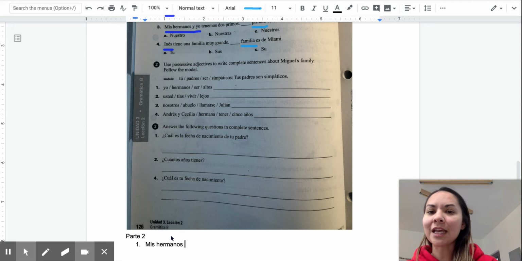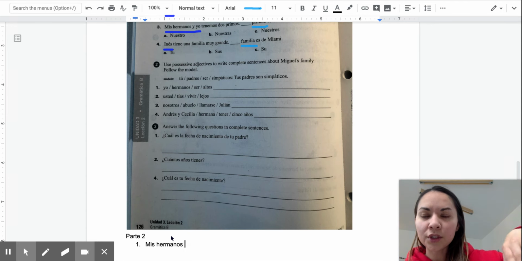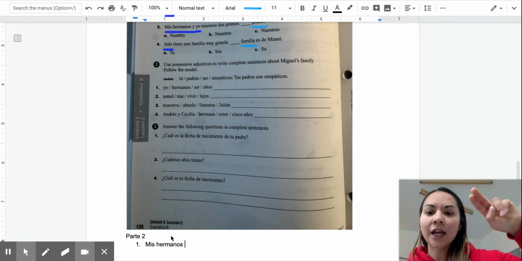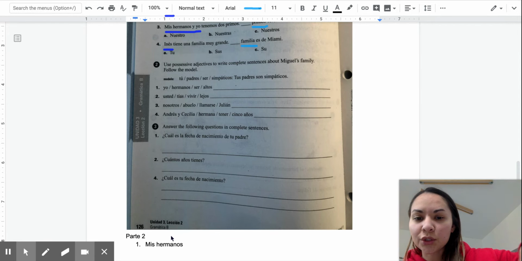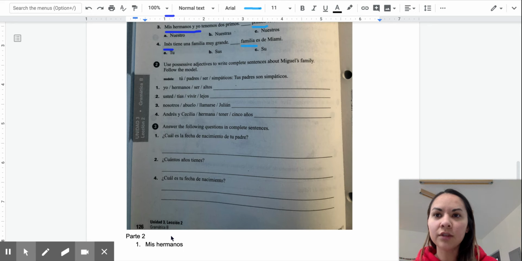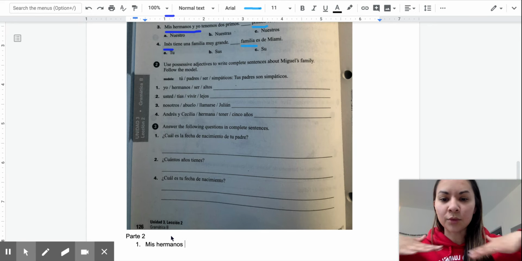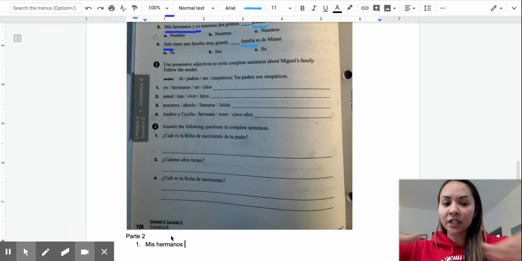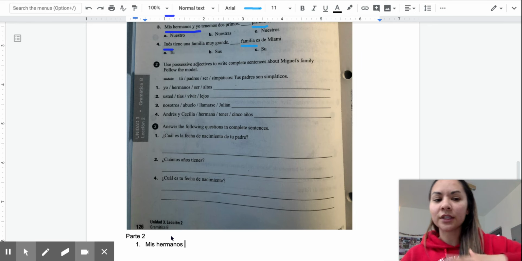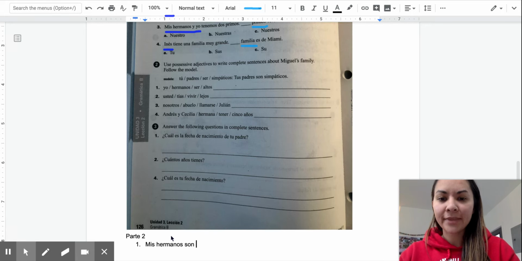And it's mis hermanos. We're talking about multiple people, so it can only be either nosotros or ellos. So we're going to be talking about ellos, because it's not mis hermanos y yo, which would make it nosotros. It would make it nosotros, right? If it was mis hermanos y yo, but it's not, so it's ellos, right? So that would be son. And then you just end the sentence with altos, okay? So that's what you got to do for the rest of them.